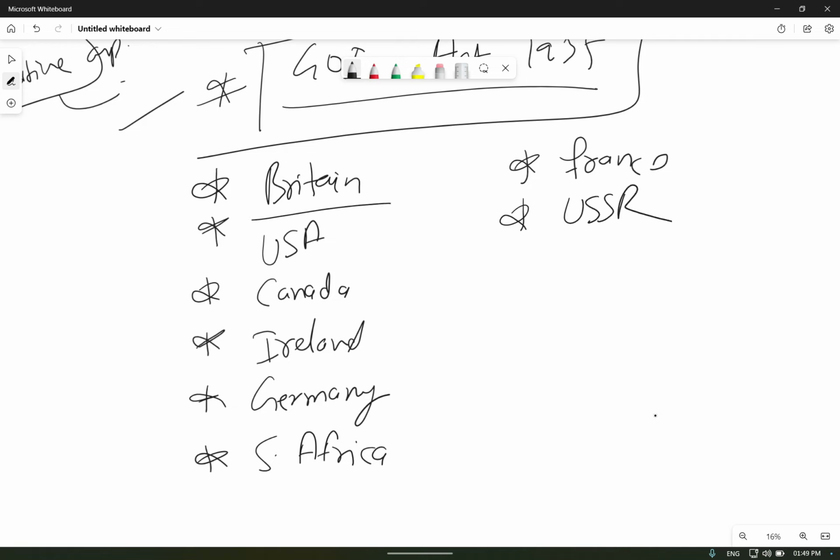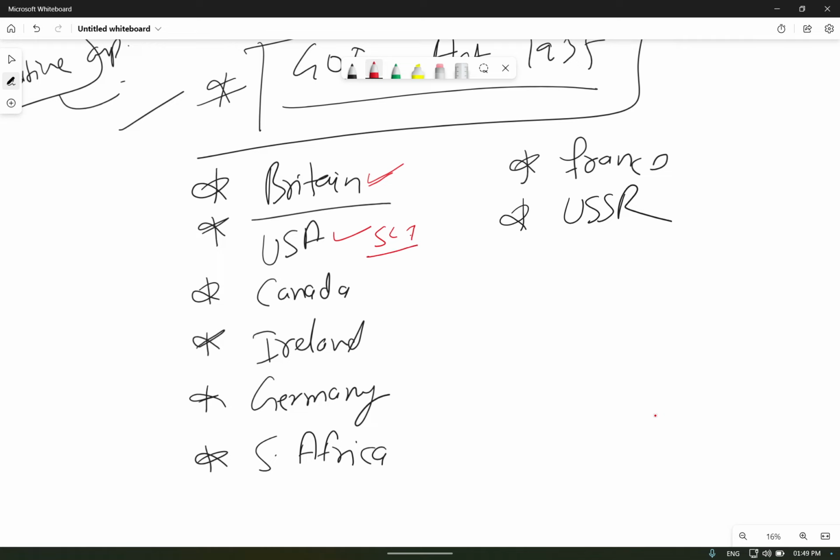What did we take from Britain? Law-making procedure, rule of law, single citizenship, and a bicameral parliament. Those things we took from Britain. The Constitution of the USA gives us independence of the judiciary, judicial review, fundamental rights, removal of Supreme Court and High Court judges, the preamble, and the functions of the president and vice president. Those things we took from the USA.